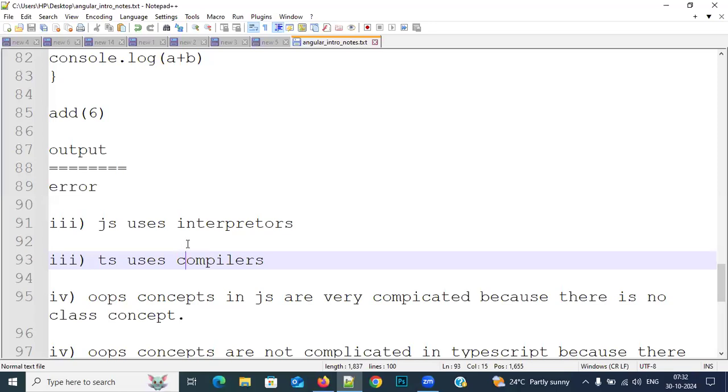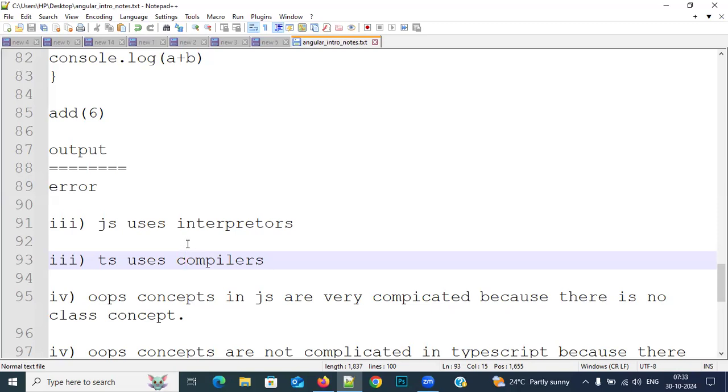Whatever language you are writing should be converted into machine language. Then who will convert, sir? Interpreters or compilers only. Either interpreters or compilers will convert. What is the difference between them? Both do the same work: they convert our code into binary code. Then what is the difference between them?